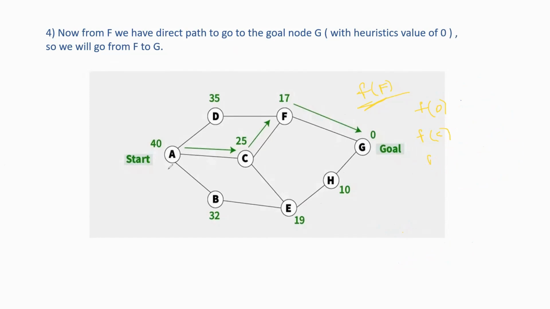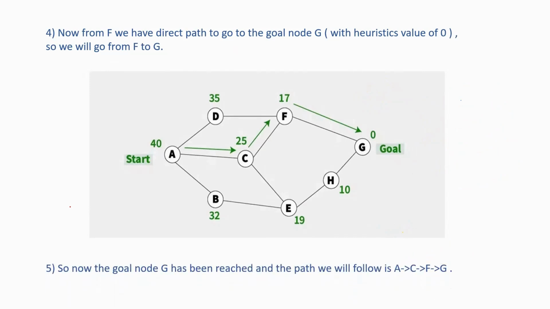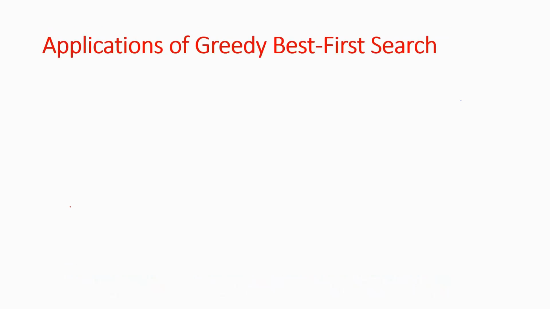So this is the process we can take here. It is really the best for such heuristic function, heuristic method. So now the goal node G has been reached, and the path we find follows A to C and C to F and F to G.